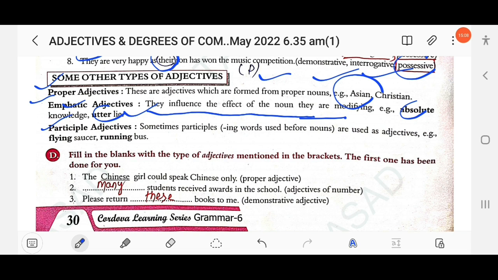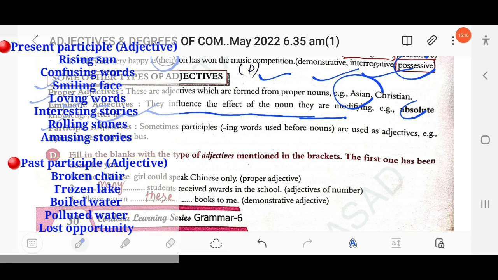Then next here, participle adjective. Participle means present participle, past participle. Participle has two types. Present participle is formed by using ing. Smiling face. So here smiling is a present participle. Broken chair, broken is a past participle. Present participle means adding ing to the main verb. Past participle means the ed or en form.